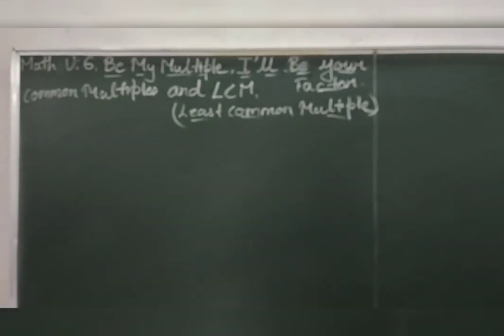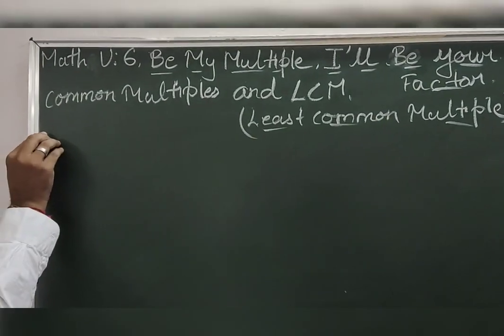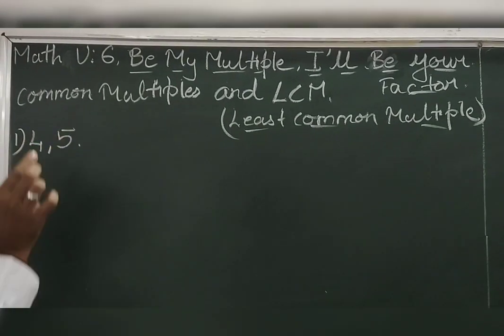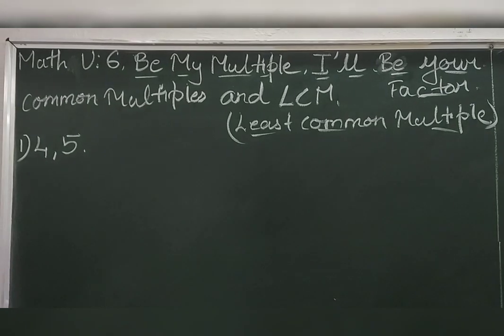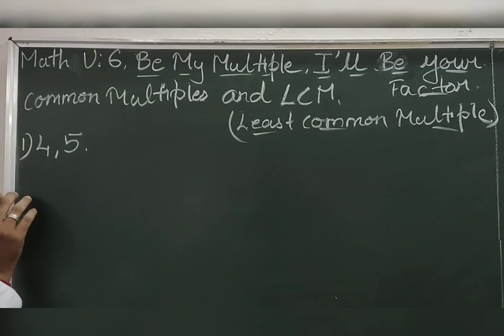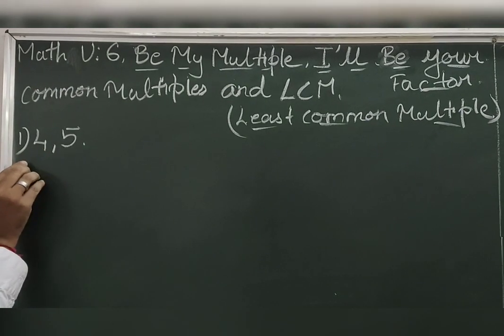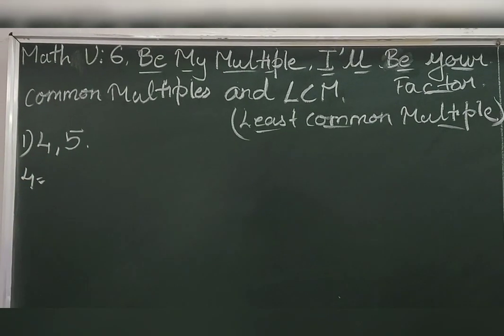Now students, let's know what we mean by common multiple. We have studied about multiples. We have done the exercise also to find out the multiples of any number. Now common multiples also we can find out from the multiples only. First one, if I say find out the common multiples of 4 and 5, first of all we are supposed to find out the multiples of these numbers. 4, the multiples of 4, the table of 4.